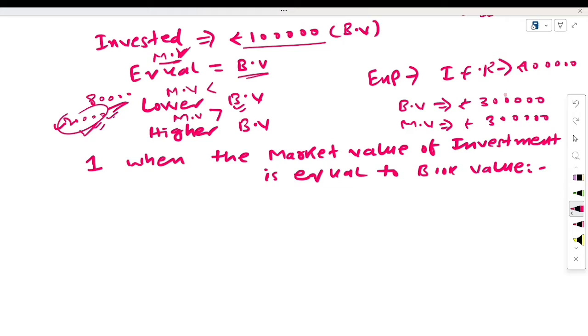It means you have created a reserve of 1 lakh. The book value of your investment is 3 lakh, and the market value is also 3 lakh. It means your market value is equal to the book value.